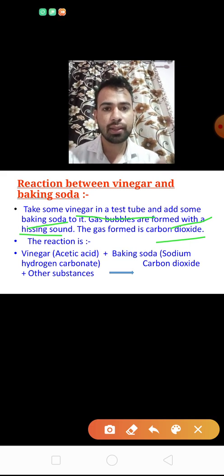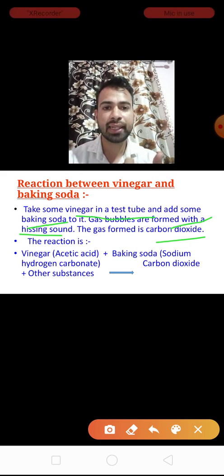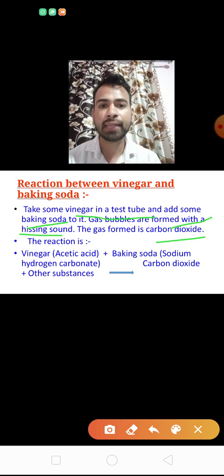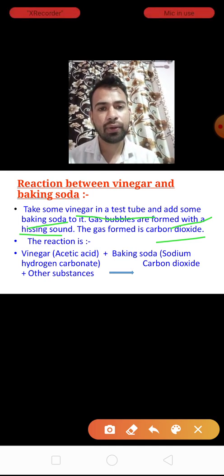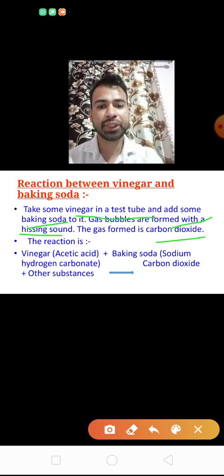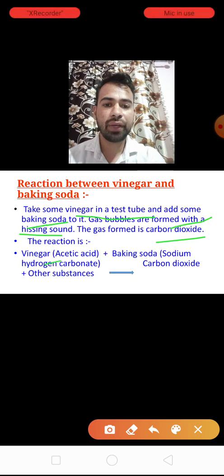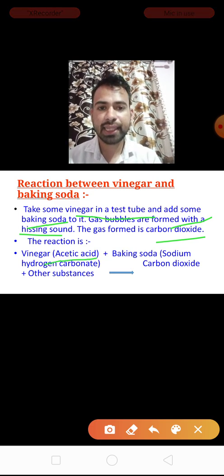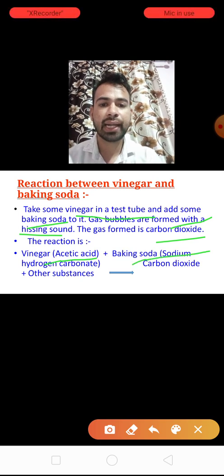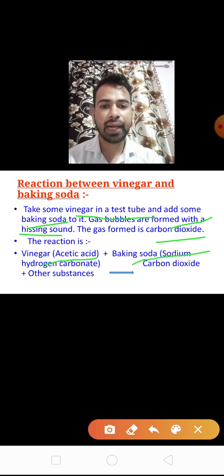When the sound is formed, that means a gas is formed there, and the name of the gas is carbon dioxide, CO2. Okay, see the reaction. Vinegar, that is acetic acid, plus baking soda, that is sodium hydrogen carbonate.